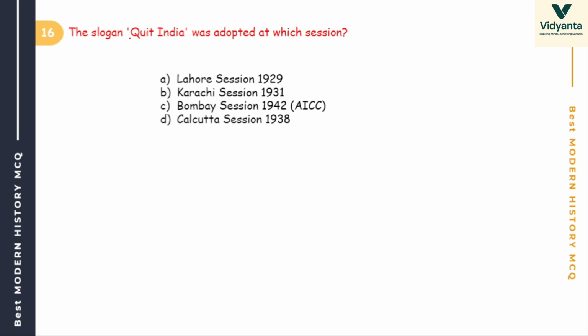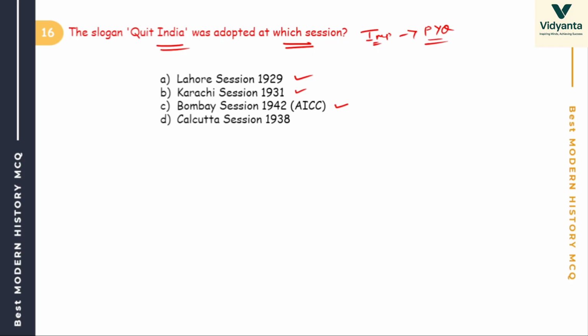Chalo, next. Post-dated cheque. Remember? The slogan Quit India was adopted at which session? Important one, because this is one of the PYQ questions. Options: Lahore session 1929, Karachi 1931, Bombay session AICC 1942, and at the last Calcutta session 1938.